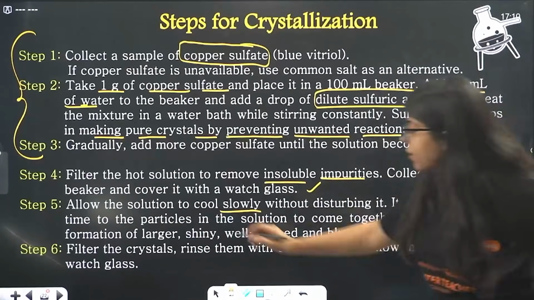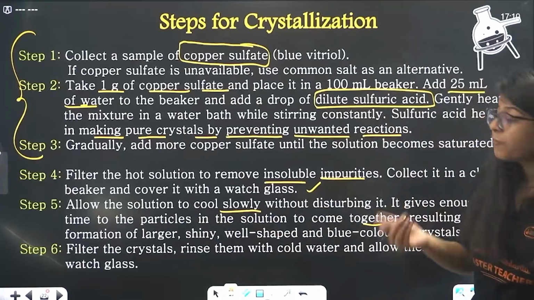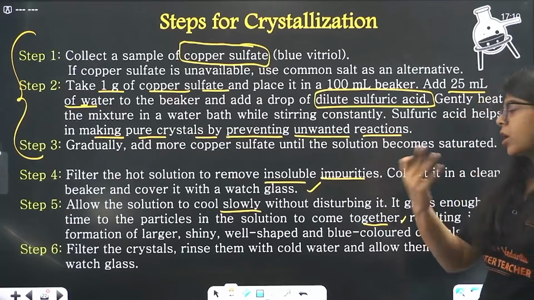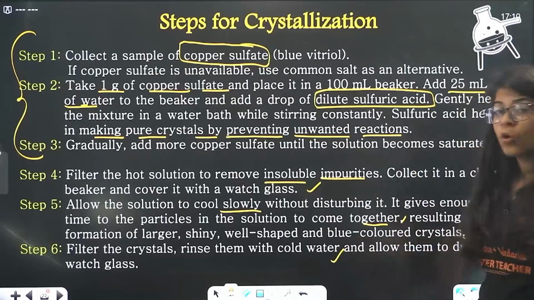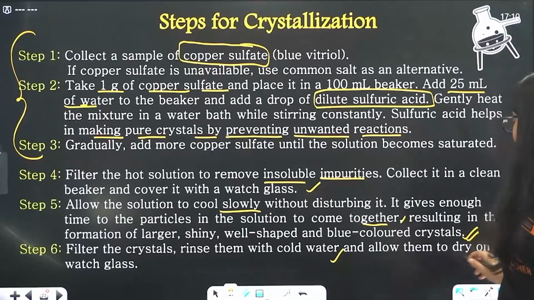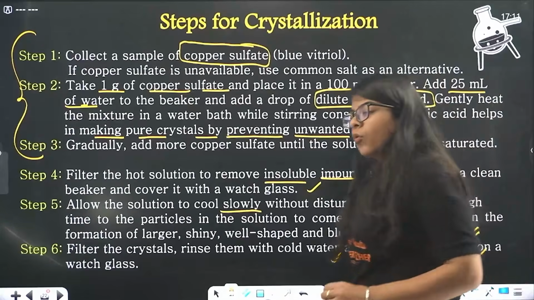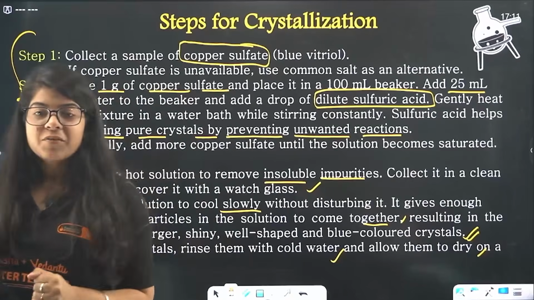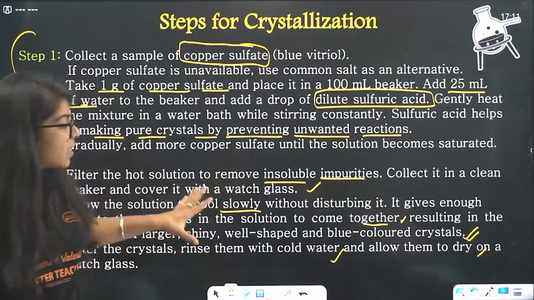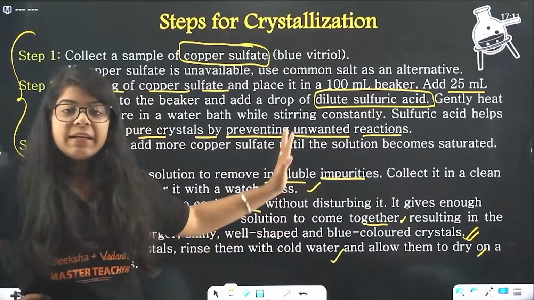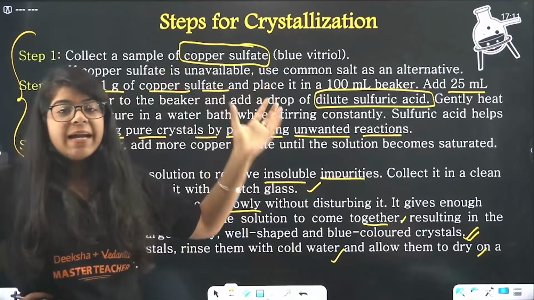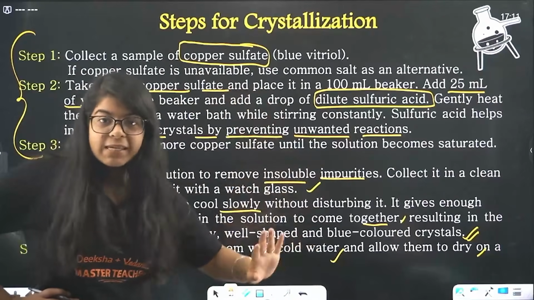Done? Filter the crystals and rinse them well with cold water. Now they have become globes, right? A crystal. So now you can wash them with cold water, not so harshly, and allow them to dry on a watch glass. Understood the concept of how we did it? In the first, we let it cool down. In the previous one, we evaporated the water, right? So this whole thing makes sense now.